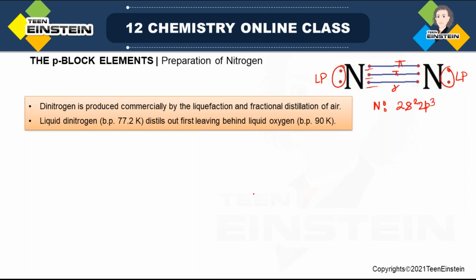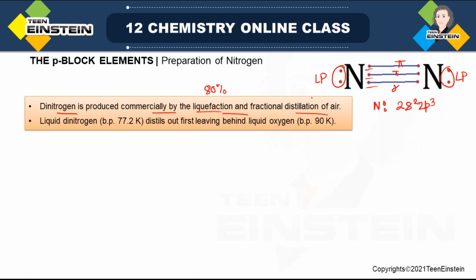Now if we consider its preparation, dinitrogen is produced commercially, that is large scale preparation, by liquefaction and fractional distillation of air, because we know nitrogen is present in air at around 80%. So a very large percentage of air is basically nitrogen. If we convert air to liquid, that means liquefaction of air first, after that it will be fractional distillation.